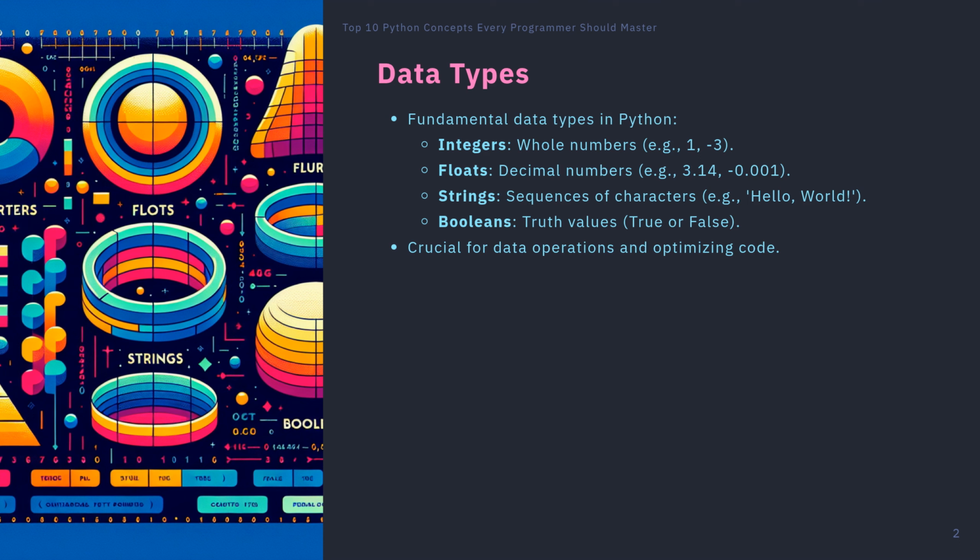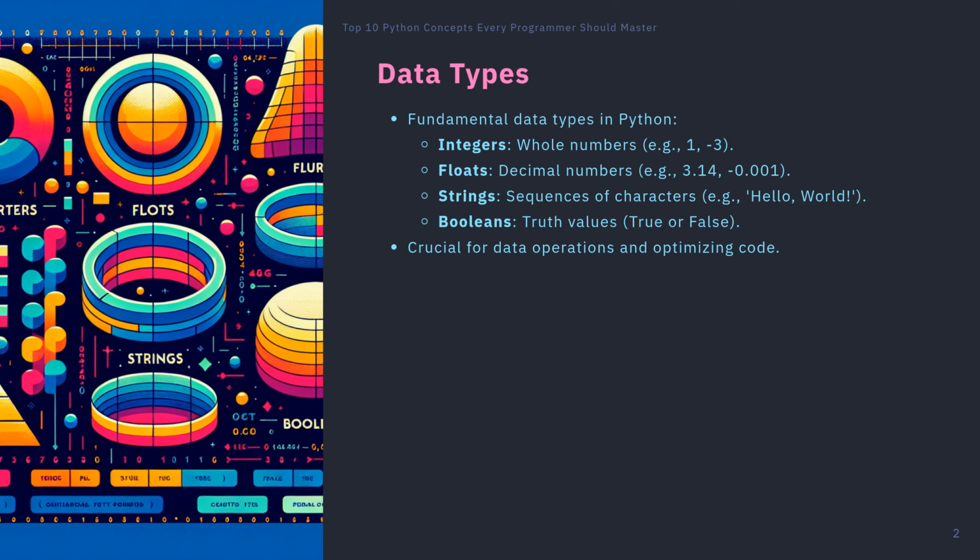The primary data types include integers, floats, strings, and booleans. Integers are whole numbers, such as 1 or 2. Floats represent decimal numbers like 3.14. Strings are sequences of characters enclosed in quotes, which can be anything from "hello world" to "Python 101". Lastly, booleans represent truth values, True or False.